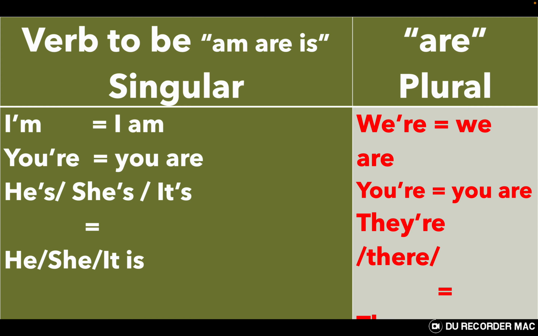Verb to be: am, are, is in the singular form. I am. You're, you are. He's, she's, it's. He is, she is, it is. In the plural form, we're, we are. You're, you are. They're, they are. So the verb to be is very important in English because it is used in many sentences in English. It is the most used verb or word in English.